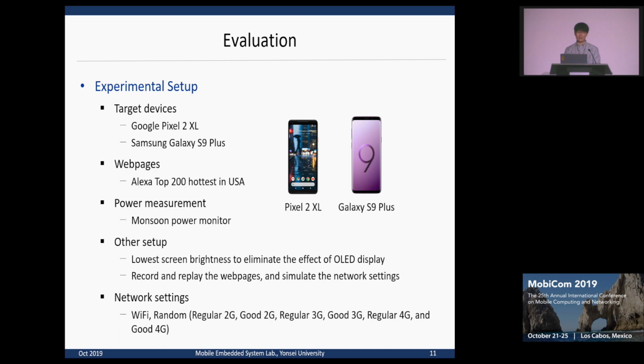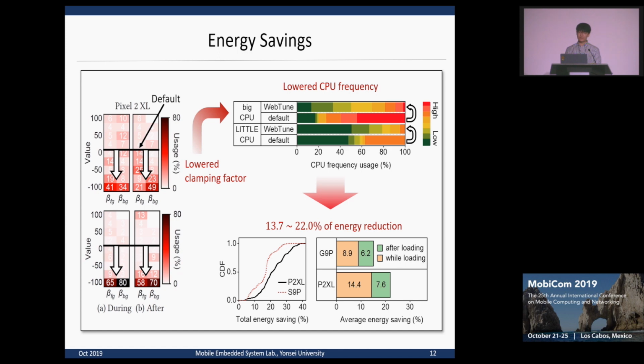We implemented and evaluated WebTune on two Android reference smartphones and experimented with real websites by using web page replaying and network simulating techniques, and power consumption was measured by the Monsoon power monitor. We first evaluated the energy-saving effect of WebTune, and the results show that WebTune successfully lowered the overall clamping factors of the browser processes, and this leads to a lowered overall CPU frequency and finally to energy reduction.